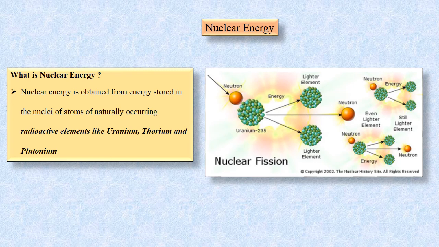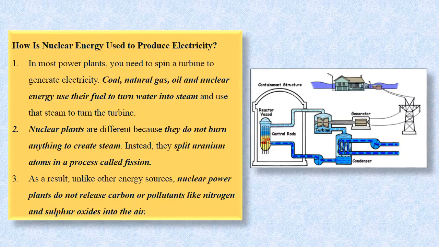Now let's understand in detail how this nuclear energy is obtained. Now let's understand how nuclear energy is used to produce electricity. In most power plants, you need to spin a turbine to generate electricity. And to spin the turbine, steam is generated. Now how is steam generated? Steam is generated by heating water. And to heat water, coal is used, natural gas is used, oil is used, mineral oil is used.